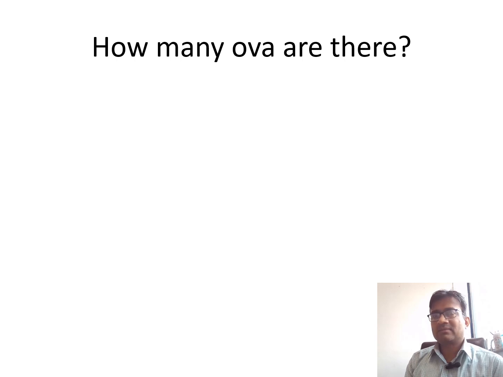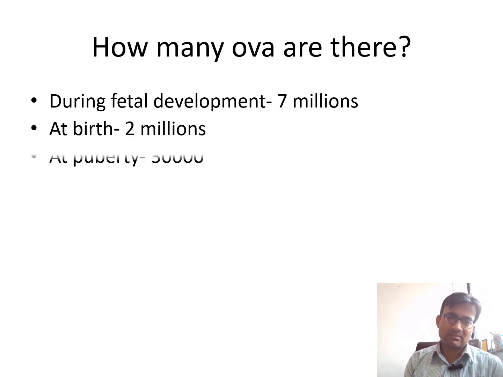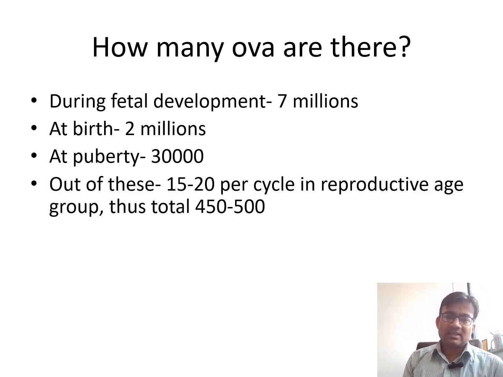All these various stages of oogenesis, primary oocyte, secondary oocyte, are generally called ova. If you consider ova, in the fetal stage there are 7 million, at birth they will remain 2 million, at puberty it will be around 30,000. Then out of 30,000, by the age of puberty, when menstruation and the ovarian cycle start, 15 to 20 in each cycle are going to undergo maturation.